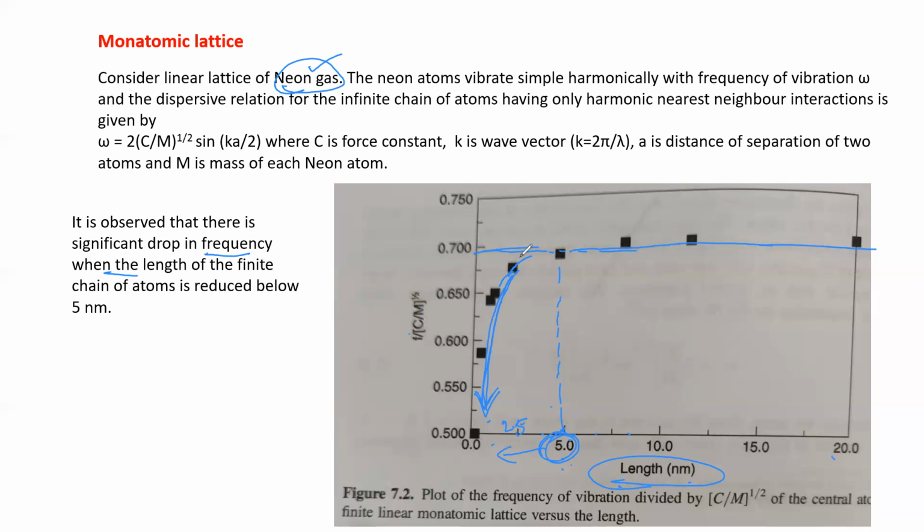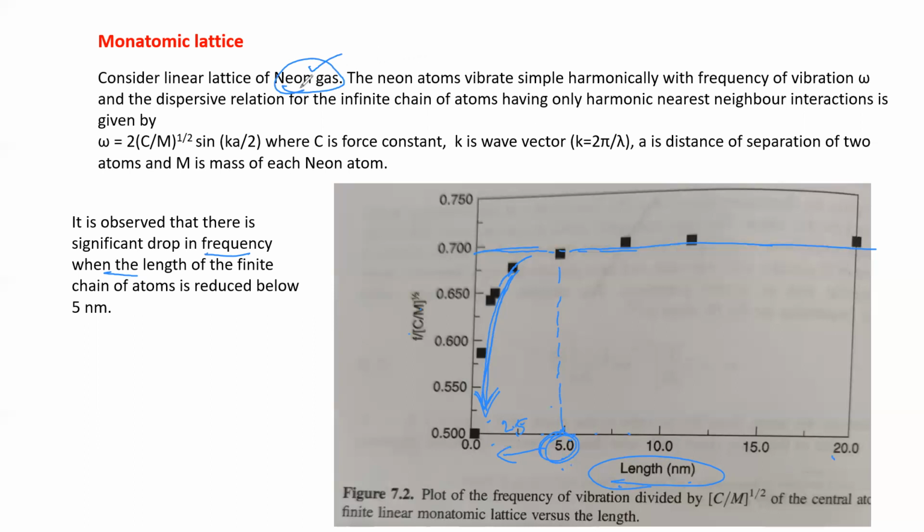So the vibrational frequency changes with the size of the nanostructure. The length is in nanometer, that means it is a nanostructure. So vibrational frequency is dependent on the size of the nanocluster, nanometer size material.